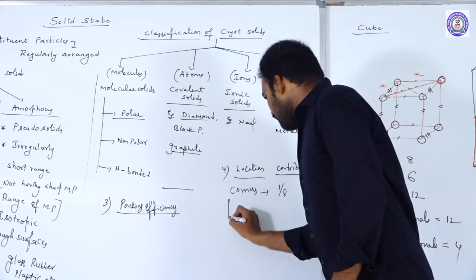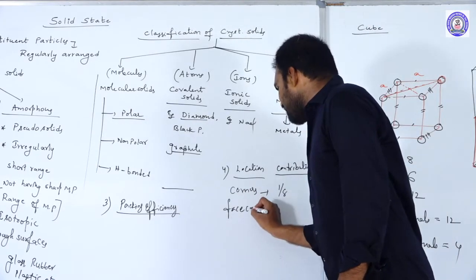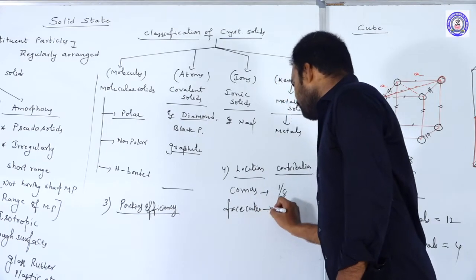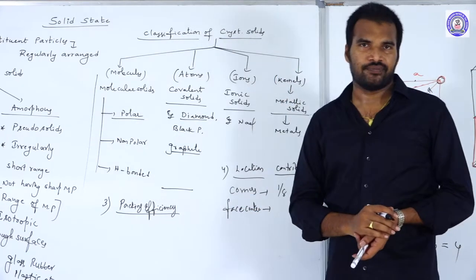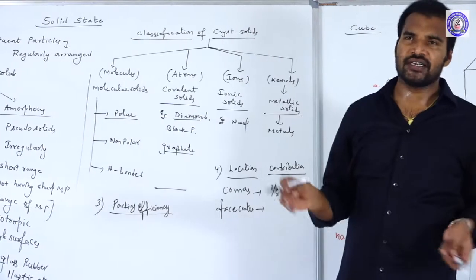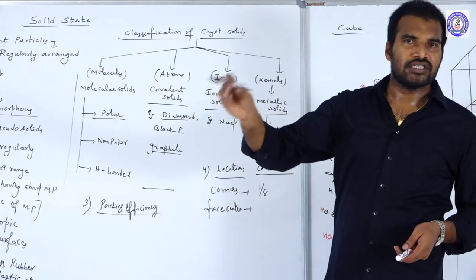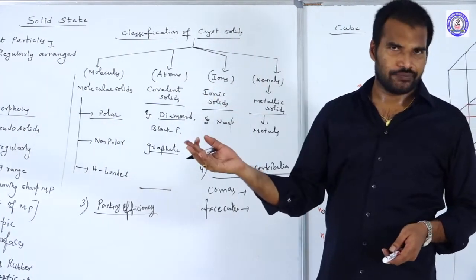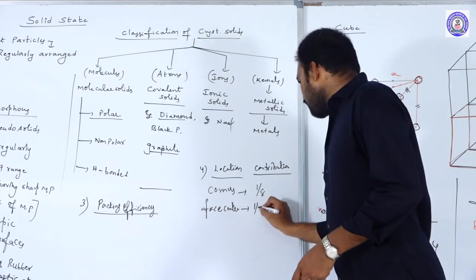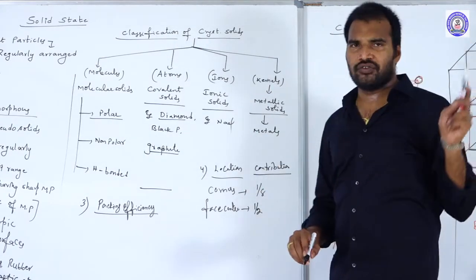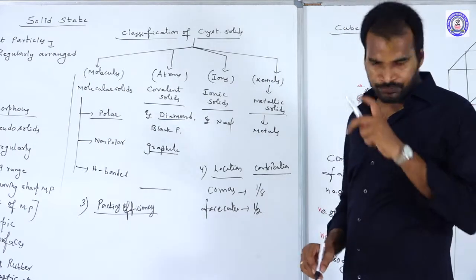And if the atom is at a face center, remember that in any unit cell, the face center always belongs to 2 unit cells only. So the contribution is always 1 by 2 in any unit cell, even in HCP.